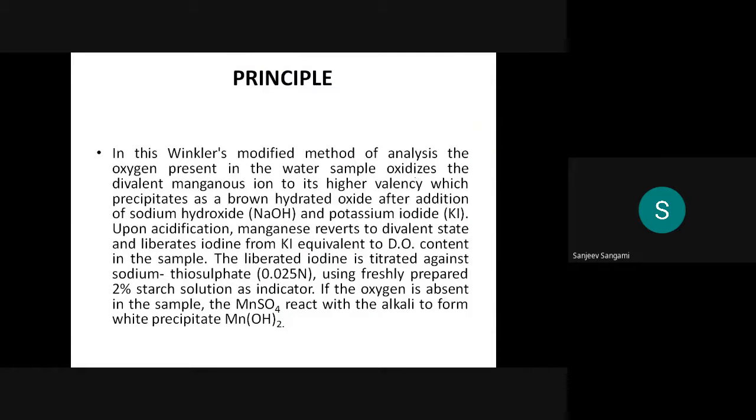Then how exactly are you going to determine it in the laboratory? In the laboratory, we are using the Winkler's modified method of analysis of oxygen. The method is called Winkler's method of determination. It is the analysis of the oxygen present in the water.